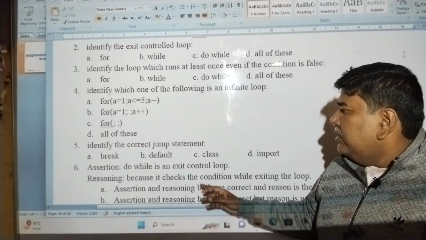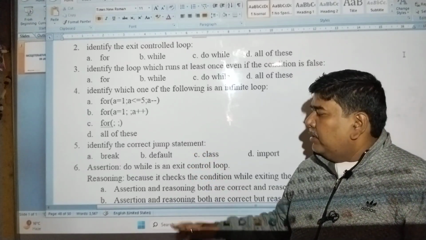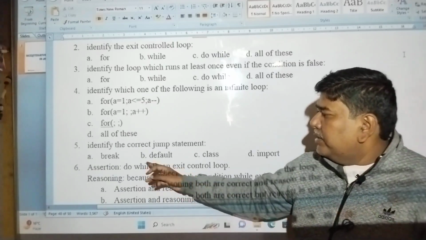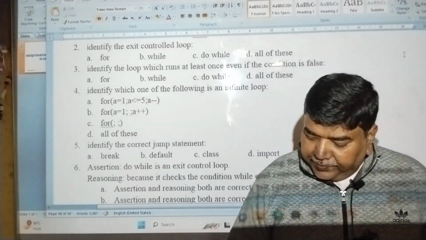Next, identify the correct jump statement. Break, default, class, import. So which is a jump statement? Break. A will be the answer.